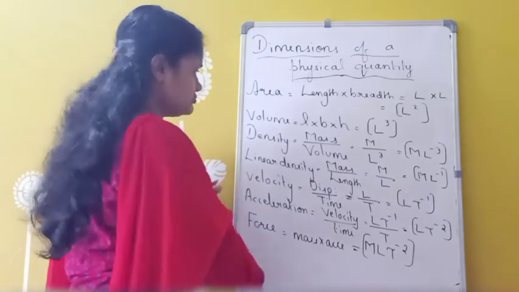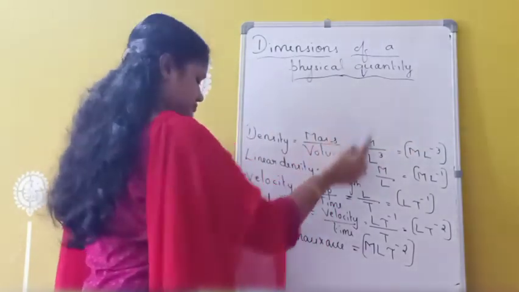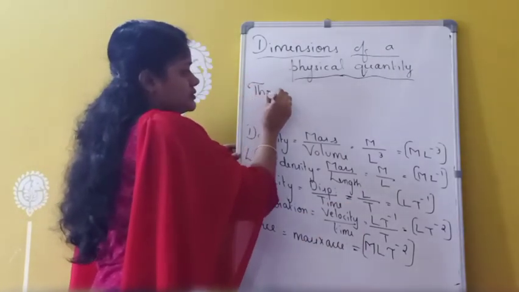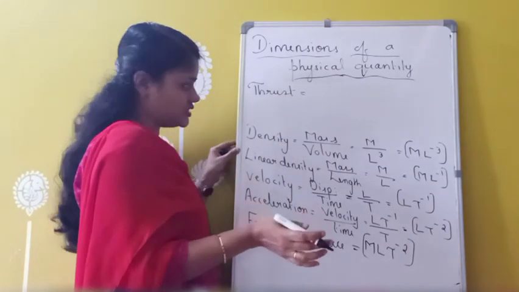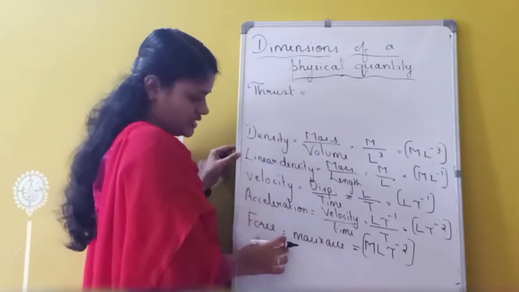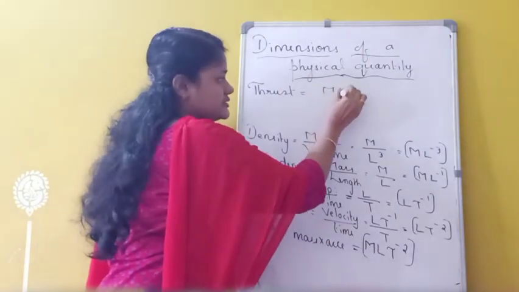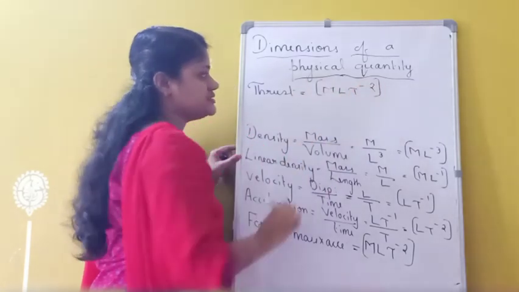Now thrust. Thrust is actually equivalent to force. It is a perpendicular force only. So the dimension is same as that of which one only? Force. What is the dimension of force? MLT raised to minus 2.